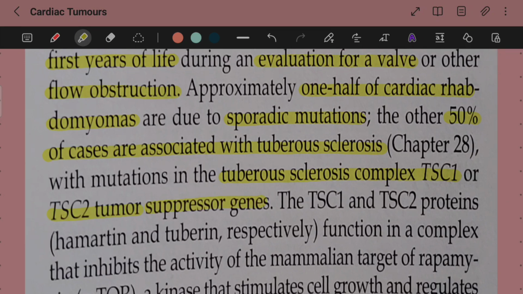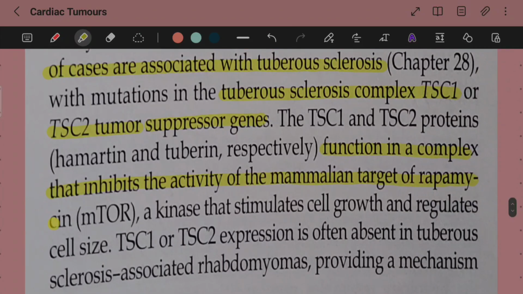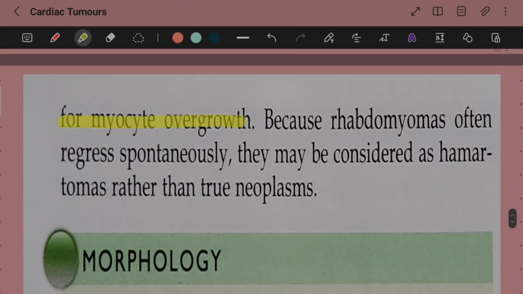The TSC1 and TSC2 proteins function in a complex that inhibits the activity of the mammalian target of rapamycin, a kinase that stimulates cell growth and regulates cell size. So their expression is often absent in tuberous sclerosis associated rhabdomyomas, providing a mechanism for myocyte overgrowth. Because rhabdomyomas often regress spontaneously, they may be considered as hamartomas rather than true neoplasms.